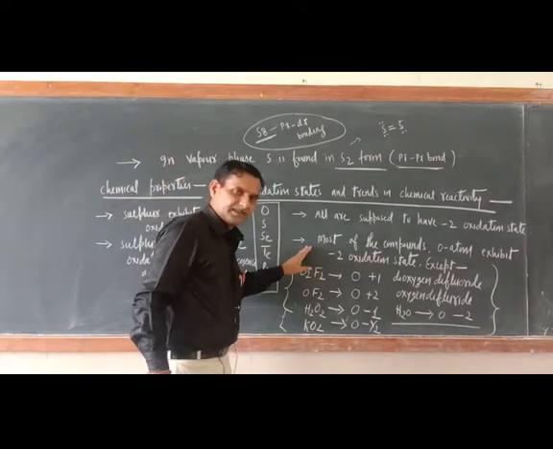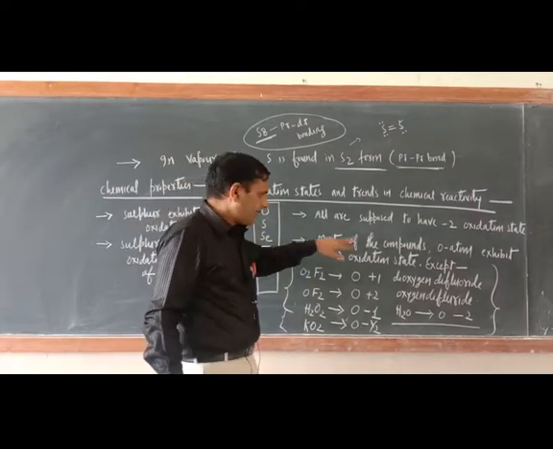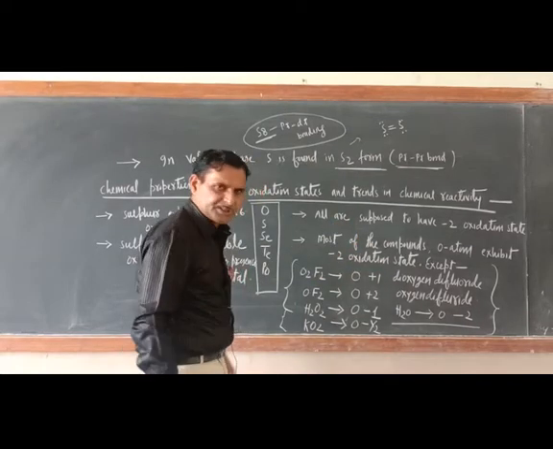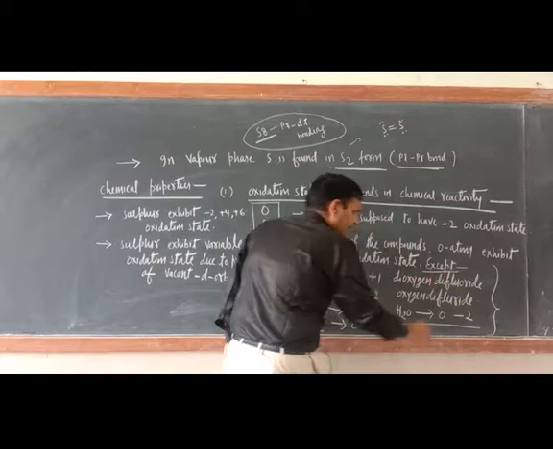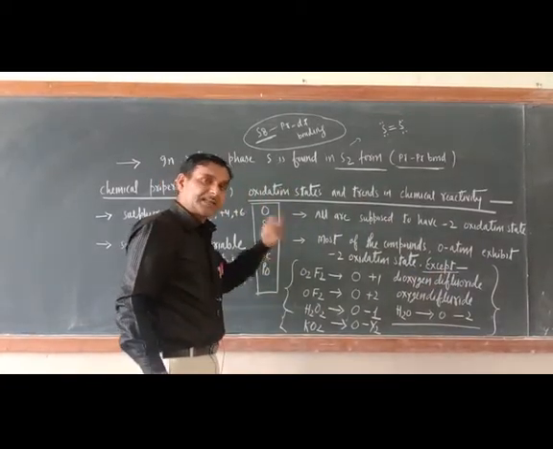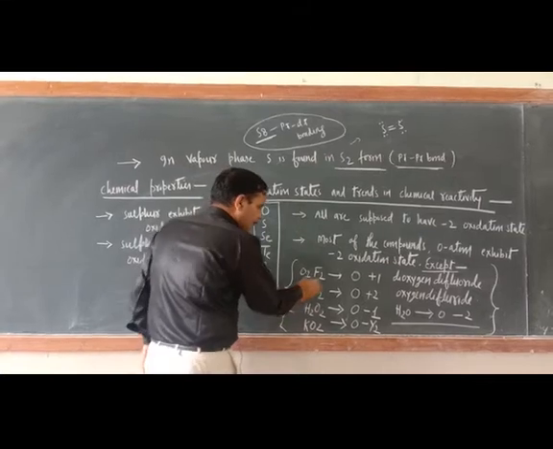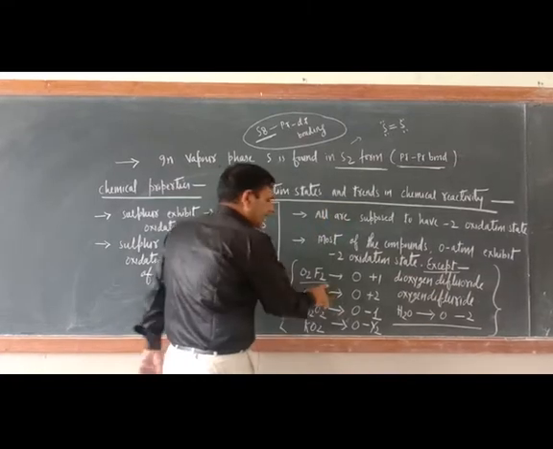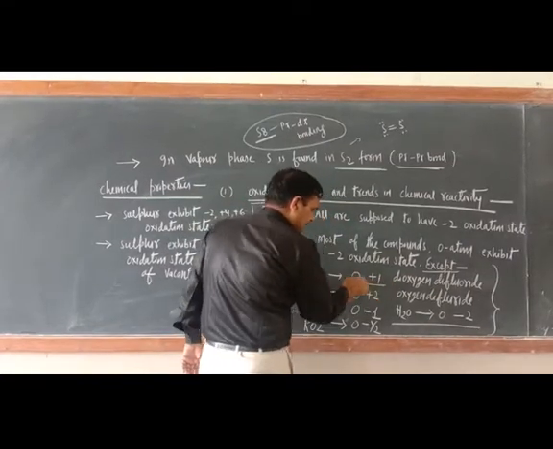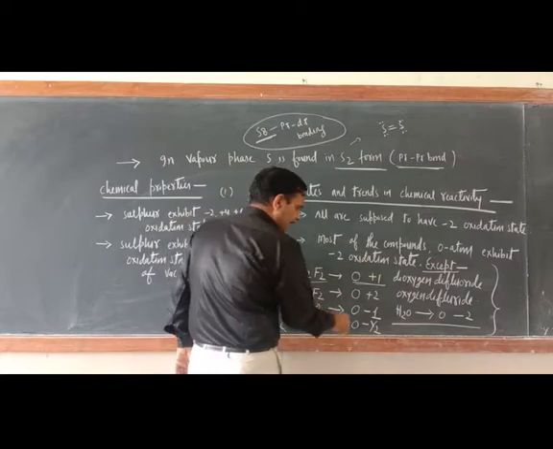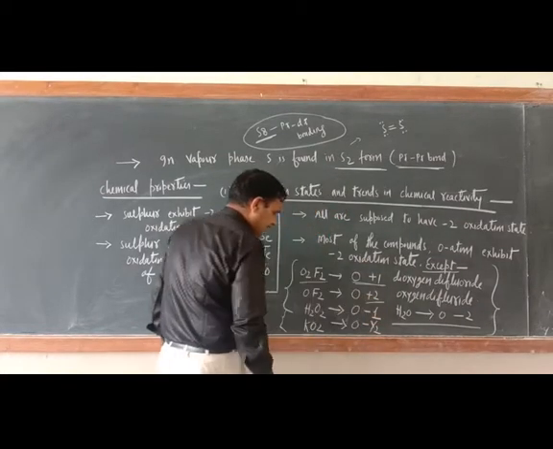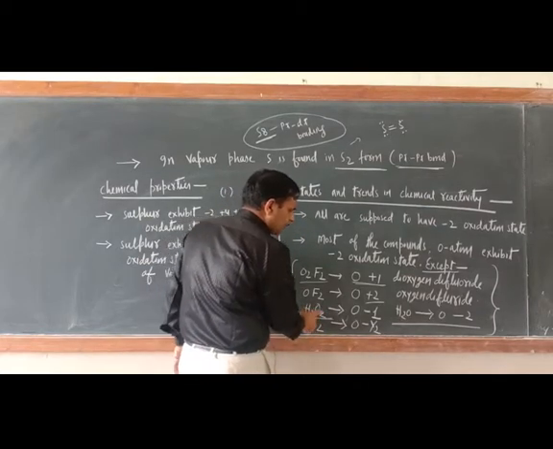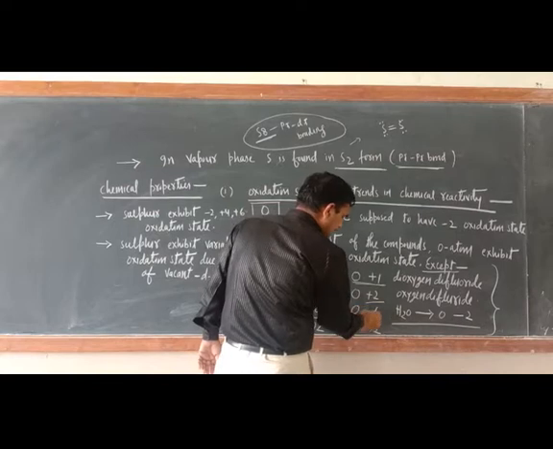But try to understand. Of course, in most of the compounds, oxygen exhibits only -2 oxidation state. But some exceptions are there where oxygen exhibits other than -2 oxidation state. There is one compound, O2F2. What is the name of this one? Dioxygen difluoride. Here oxygen oxidation state is +1. Another one is oxygen difluoride. Here oxygen oxidation state is +2. Then hydrogen peroxide, H2O2. Here oxygen oxidation state is -1.